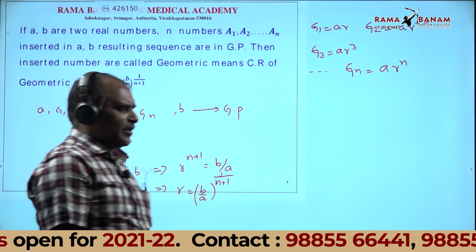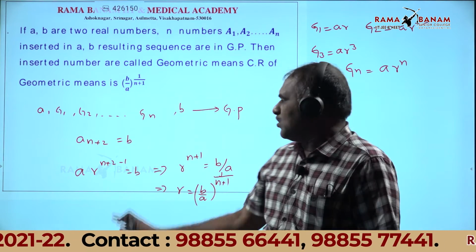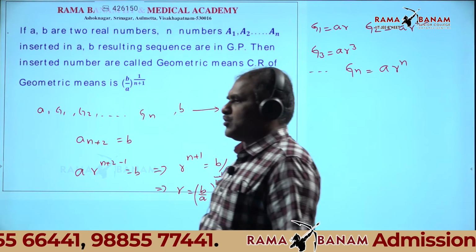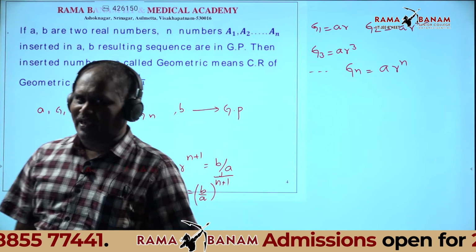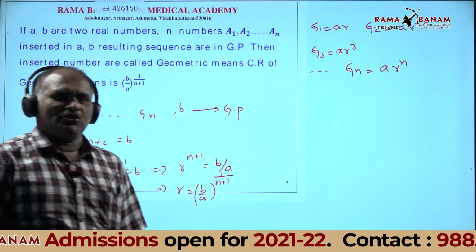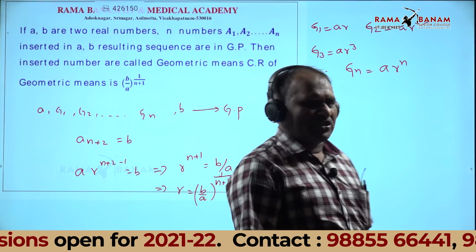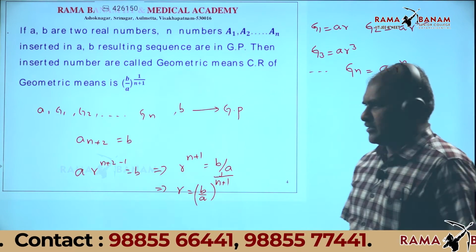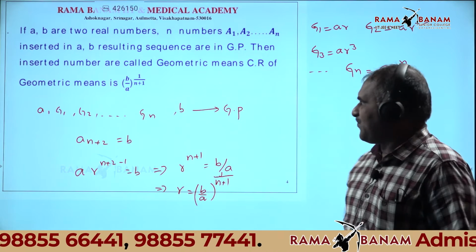You know the A value, you know the R value. Knowing both values, you can find the geometric means. Do you understand? Yes, sir. That is the definition.